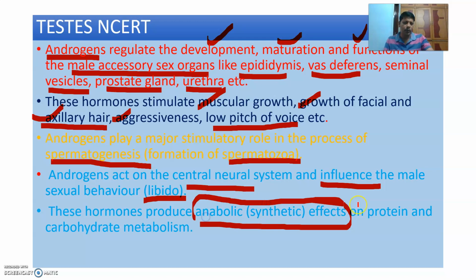They are involved in protein synthesis and carbohydrate metabolism. Here, proteins are synthesized from amino acids.